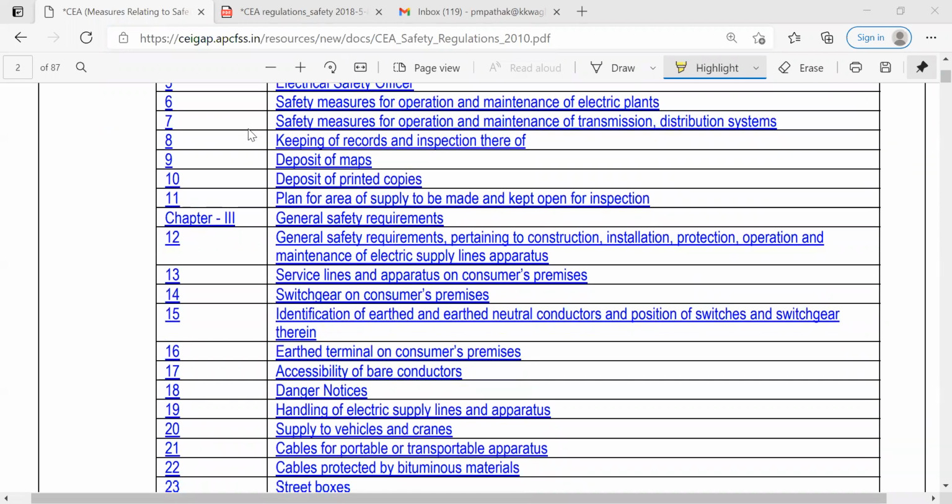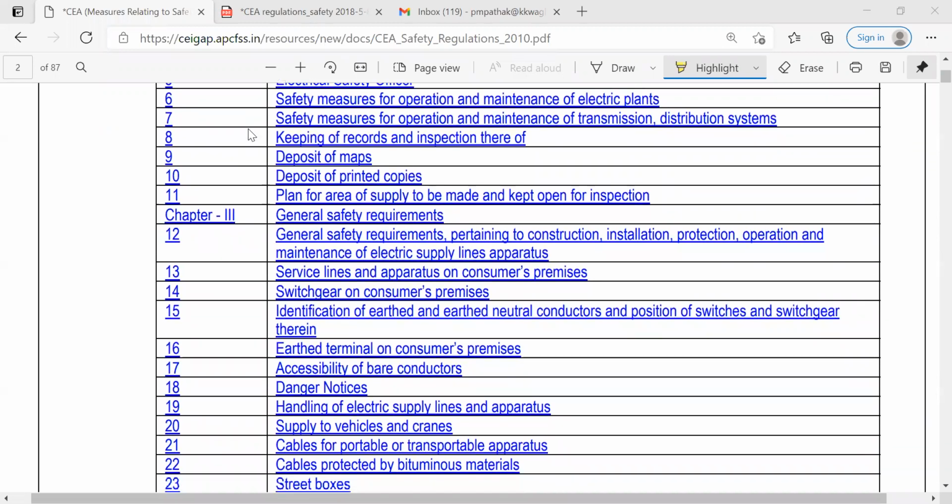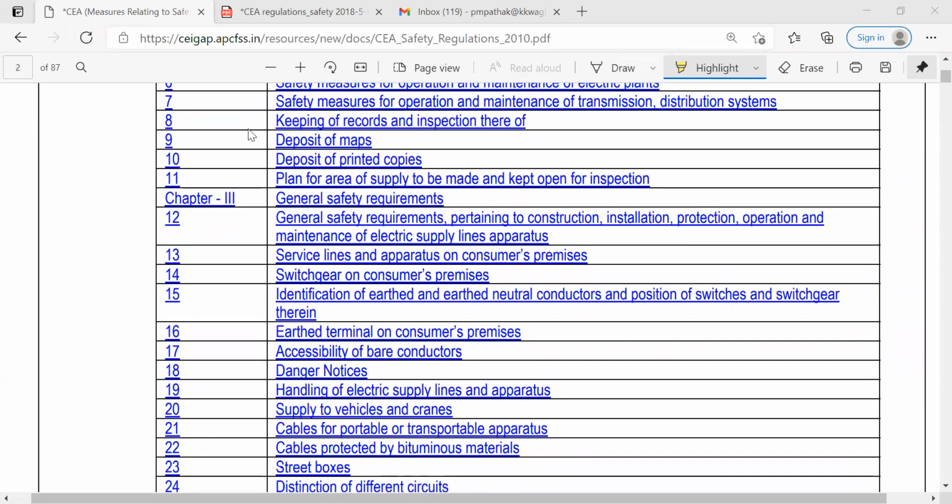Then safety measures for operation and maintenance of transmission distribution systems. So the previous rule is for the electrical plants. Now it is focused on the transmission distribution systems. So that may be nearby or far away from the main stations. So we have to observe all these activities. We have to take measures while maintaining and operating all these transmission and distribution activities.